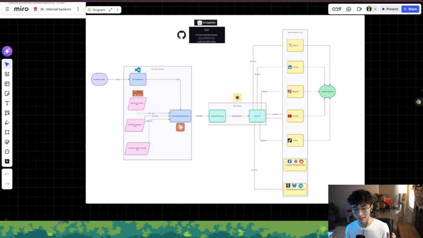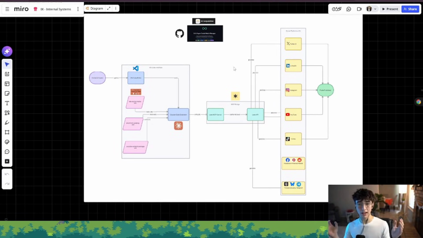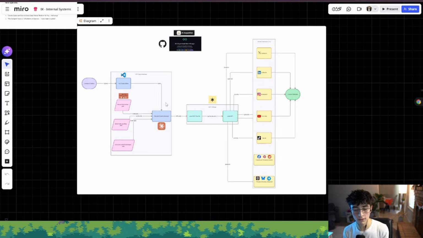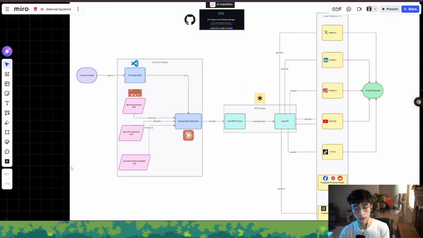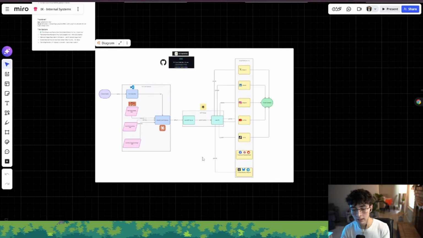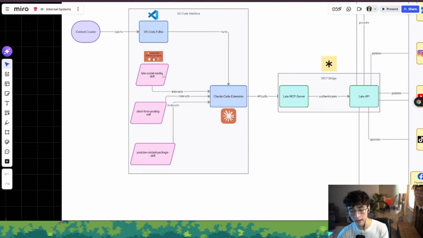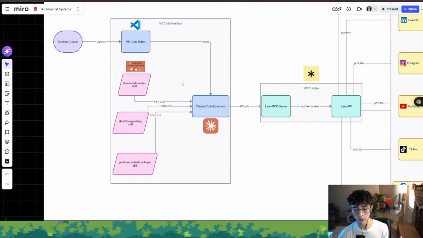That's what I want. And this is the whole workflow that I just created for you so you can understand a little bit more about this breakdown. This is a very simple approach that you can take to train your AI agent to become your social media manager. The whole architecture of this system is very simple. We do have Claude Code, right? The chat interface. We do have the MCP server, the API endpoints that allow us to post to all social medias and manage our content. And then we have the skills. These are the skills that train the actual agent, the AI, to do all the stuff that we want it to do.